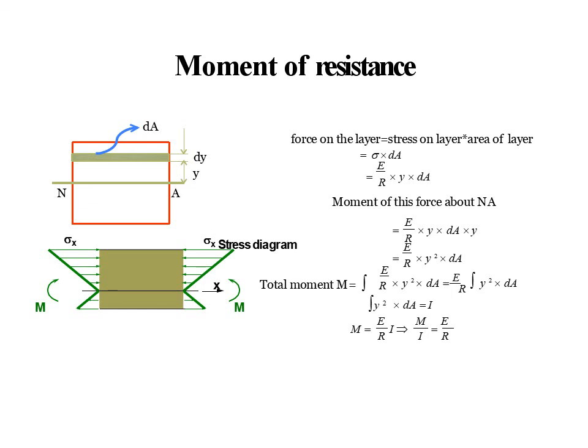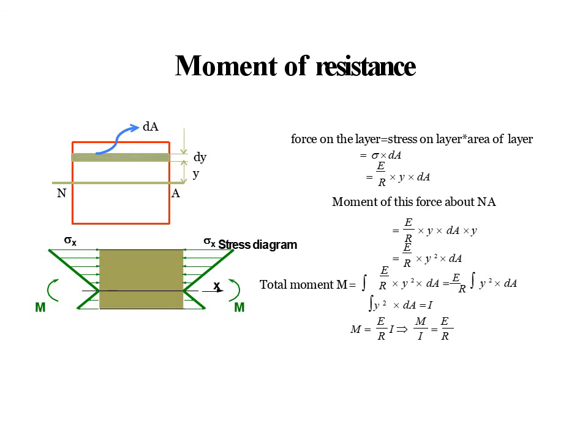So the total moment is equal to the integration of E by R into y square into dA. Take the constant value as common, E by R into y square into dA. Here y square into dA is nothing but the moment of inertia I. Substitute the moment of inertia value, we get M equal to E by R into I, which gives M by I equal to E by R.